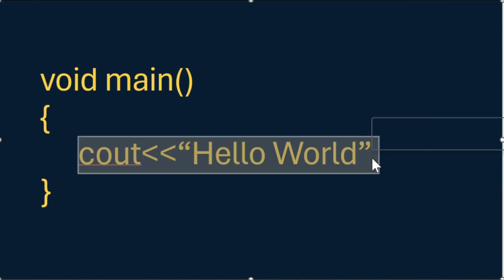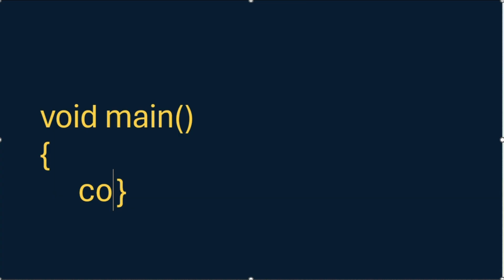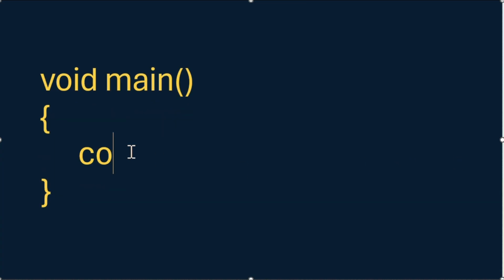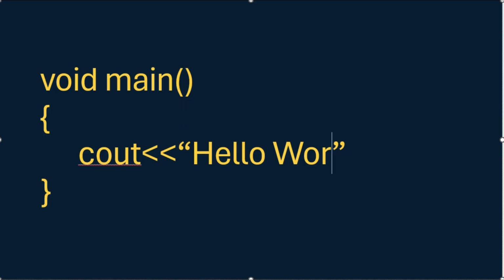So how will we write the statement? To print something, we need cout, that is character output. We will write two left arrows and then inside double quotes we will write whatever we have to print, and what we write inside these two double quotes will be printed as it is. So this is the statement to print something.